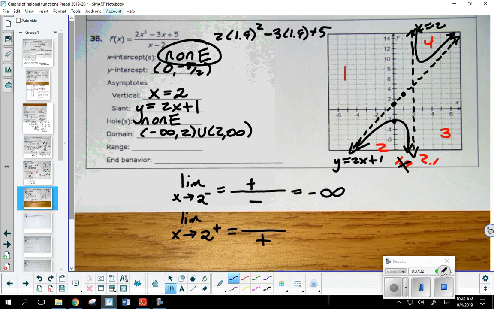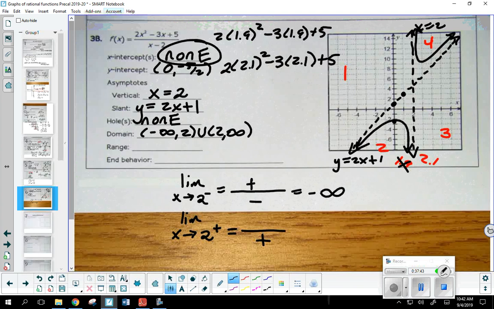Now, let's take a look at the other one. 2 times 2.1 squared minus 3 times 2.1 plus 5. Would that end up being a positive or a negative? Yeah, the sum of those 2 positives is definitely going to be bigger than that one negative portion. Doesn't matter what it is. What's a positive over a positive? There you go. So there are methods you can use to analyze if there aren't enough clues to figure out where your branches should go.